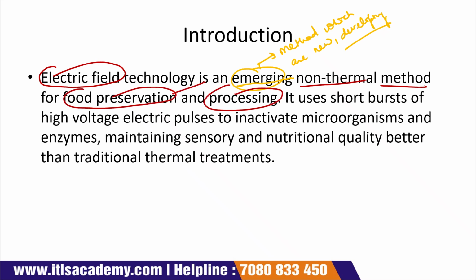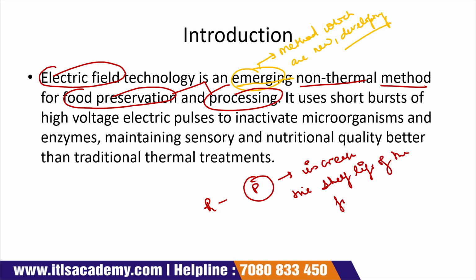Okay, see, food processing and food preservation are interconnected. In food processing we convert the raw material into the product, and when we have to increase the shelf life of the food product, then that process is known as food preservation.